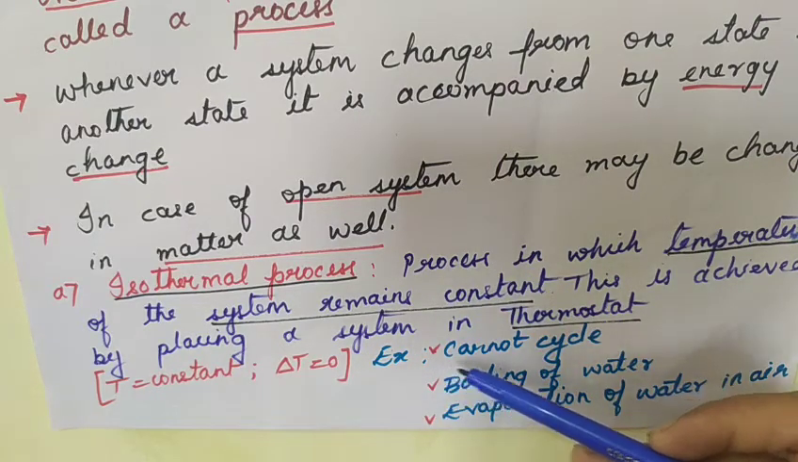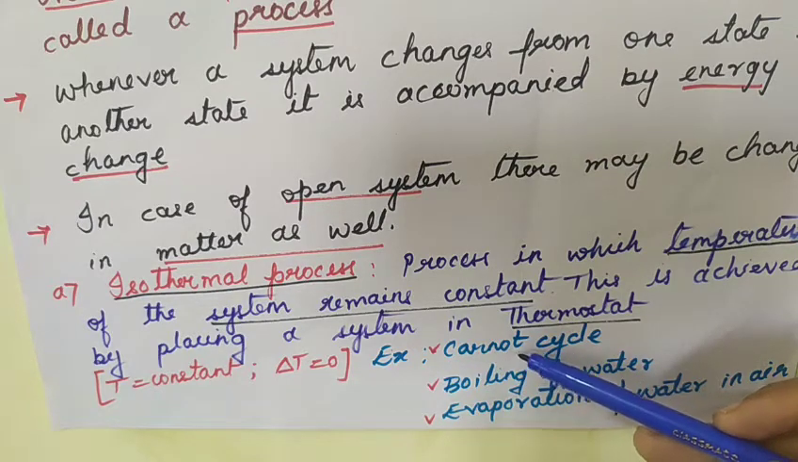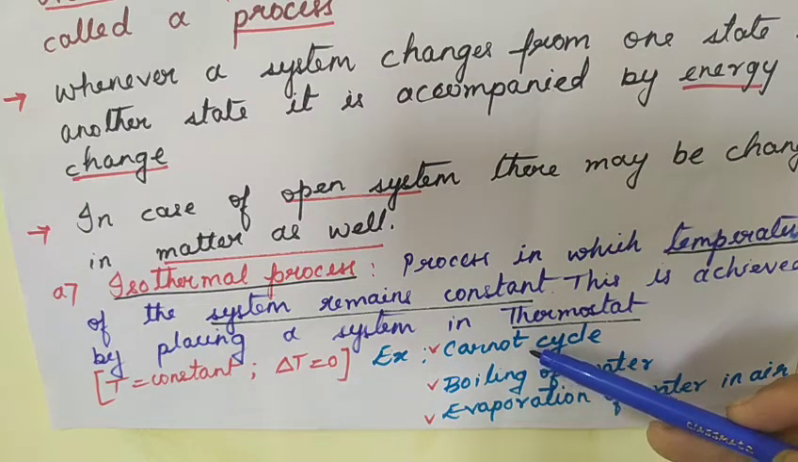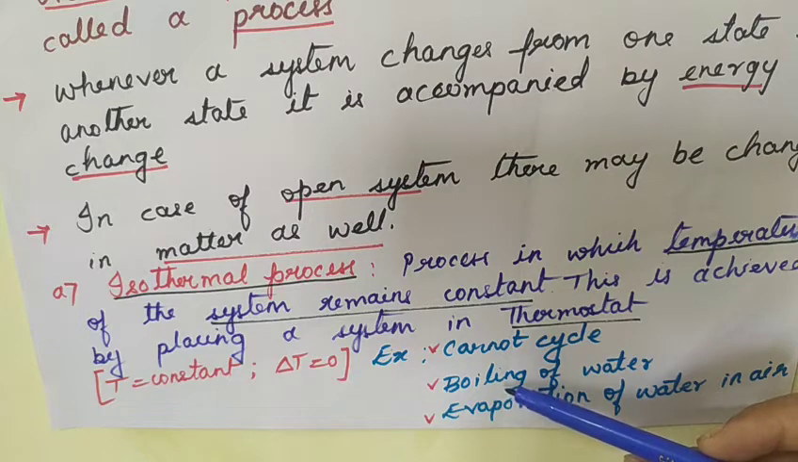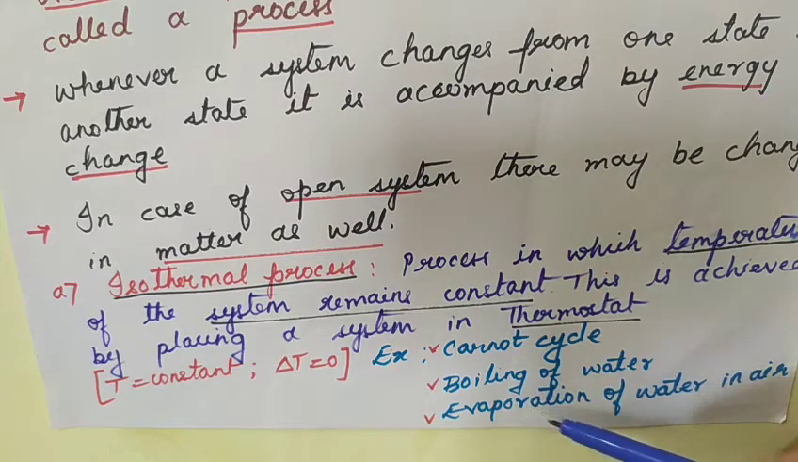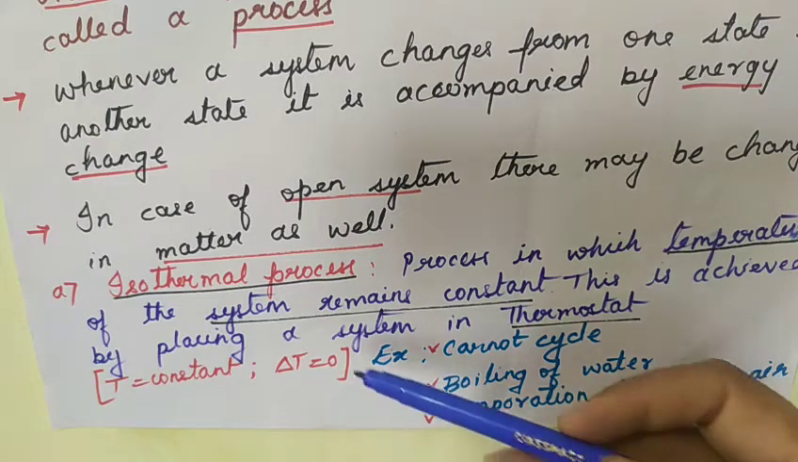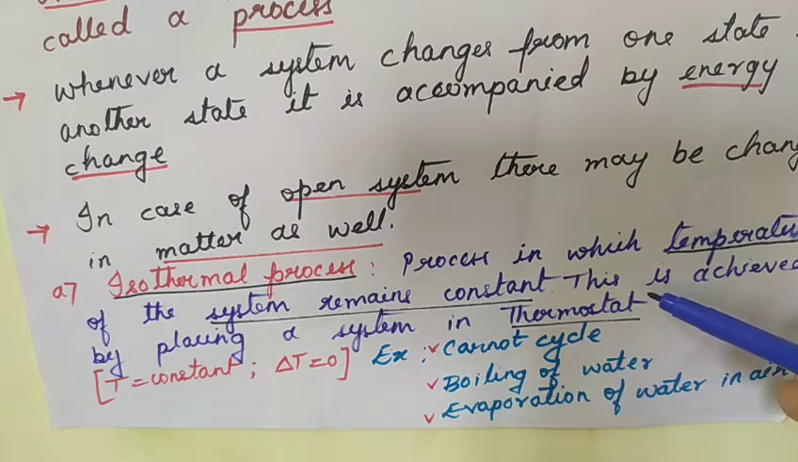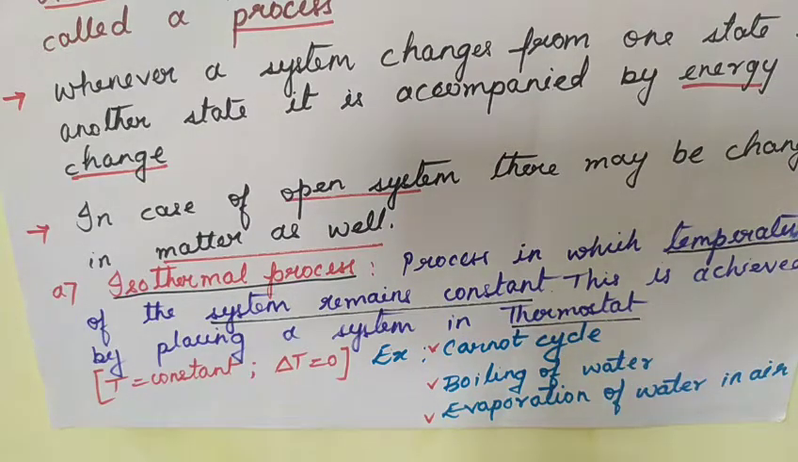A few examples are the Carnot cycle. We carry out the Carnot cycle at a constant temperature. Boiling water: the water boils at 100 degrees centigrade, which is a constant temperature. Evaporation of water in air also occurs at a constant temperature. So what is an isothermal process? A process in which the temperature of the system remains constant.